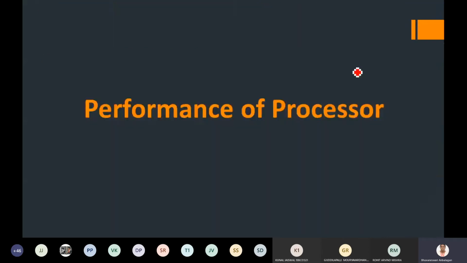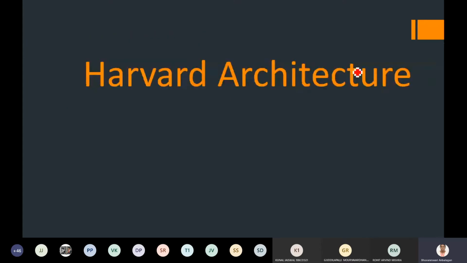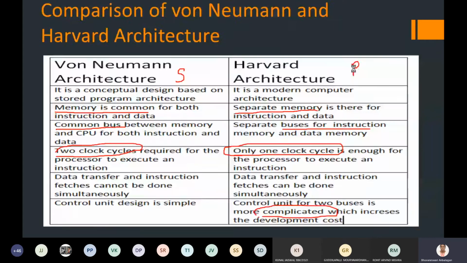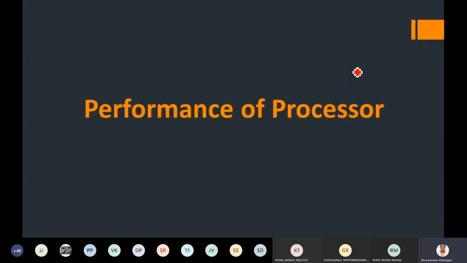Okay, so today we will see about the performance of a processor. So far we have seen many processors and their architectures. Now I am going to explain how a processor's performance can be evaluated. For example, you are a student.